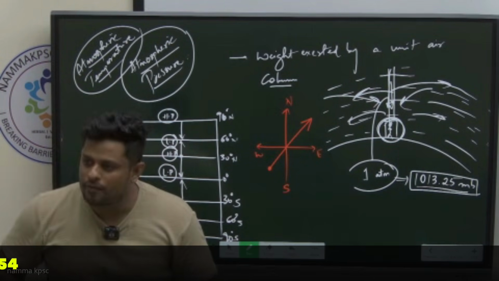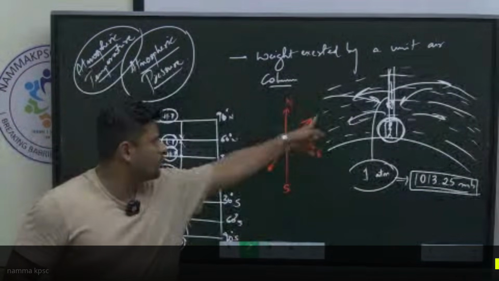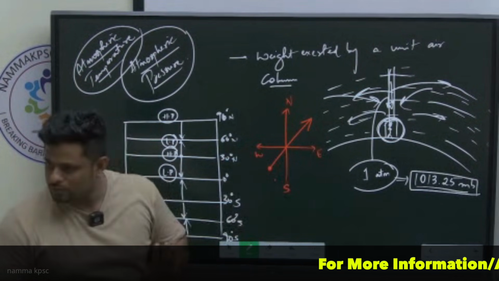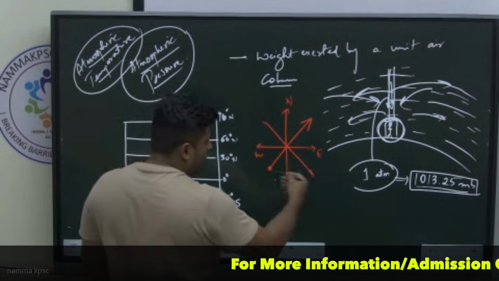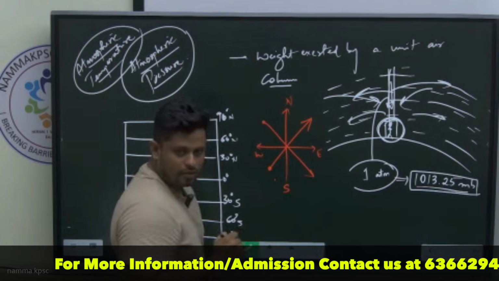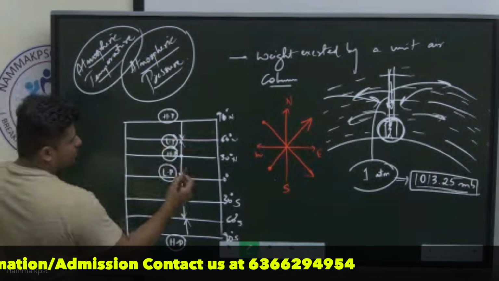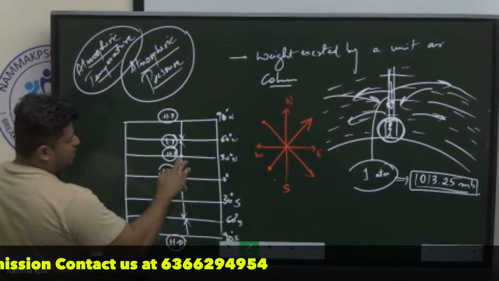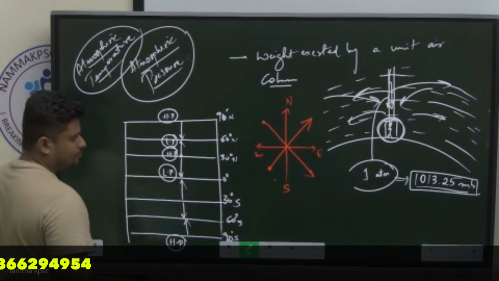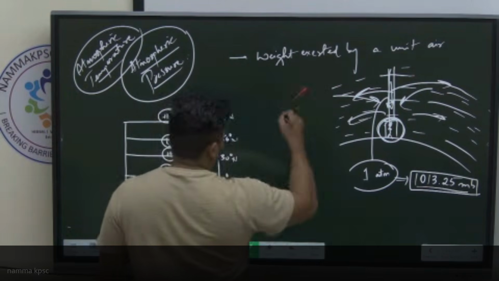Winds are always named after the point of origin. If this is the direction of the wind, this wind would be called southwesterly. That's the logic. If the wind is in this direction, what would you call this wind to be? Northwesterly. Okay? All right. In the northern hemisphere, deflection towards the right, so what should be the direction? Tell me the direction. Let me give you some options. Just match the following.